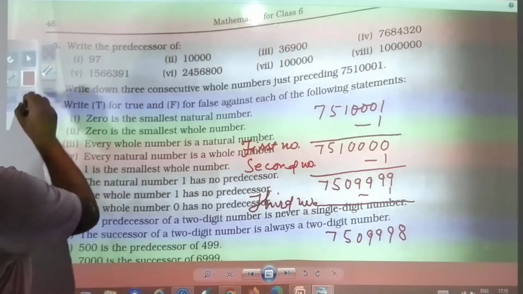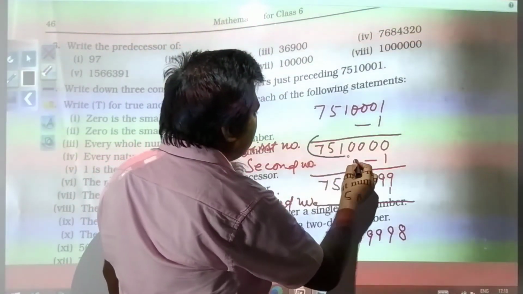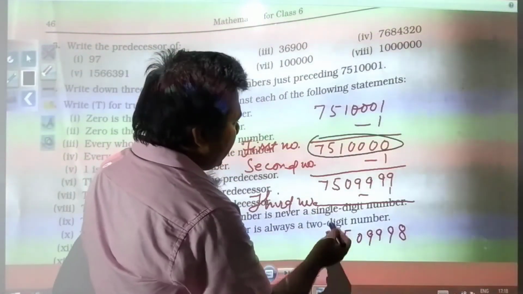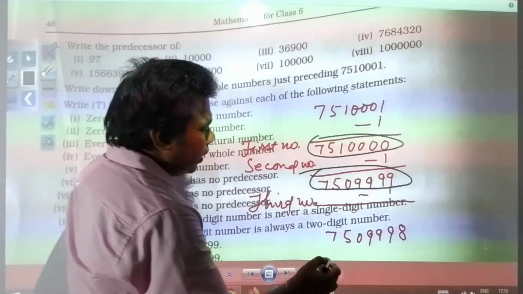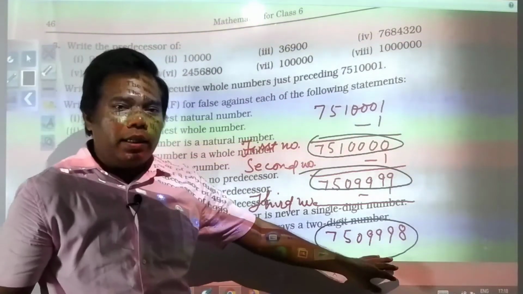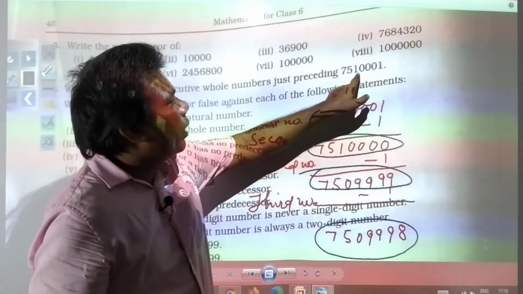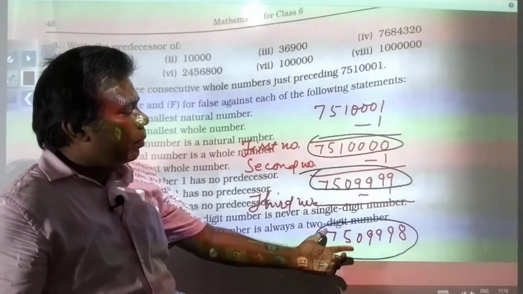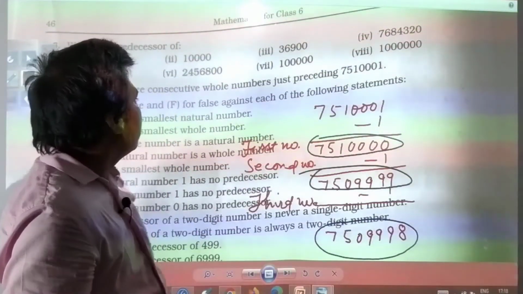So again you have got 3 numbers. The first one is 7510000, the second number is 7509999, and the third number is 7509998. So these 3 numbers you have got just before 7510001. So these will be called preceding numbers, the 3 consecutive predecessors of this number.